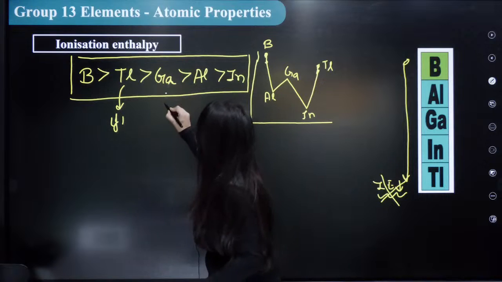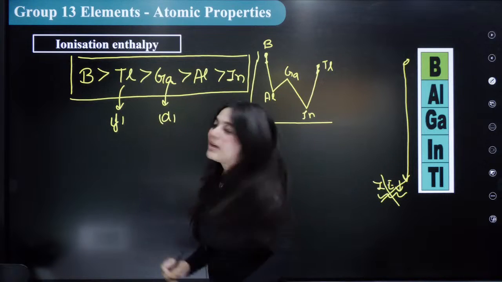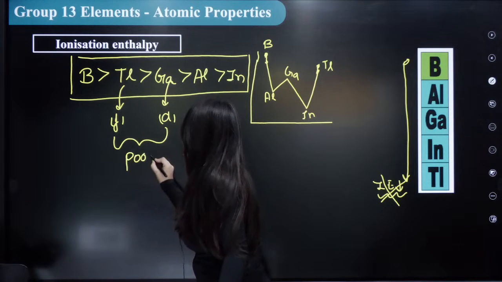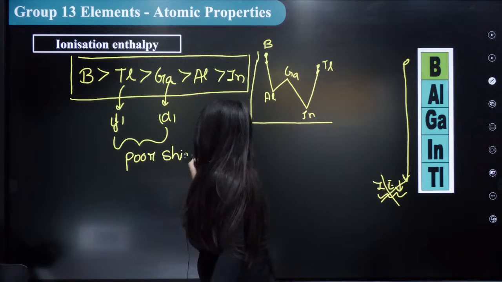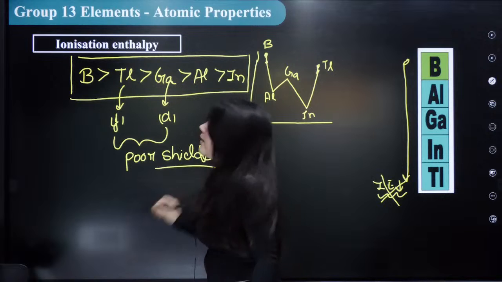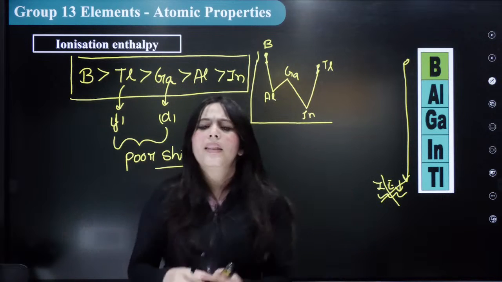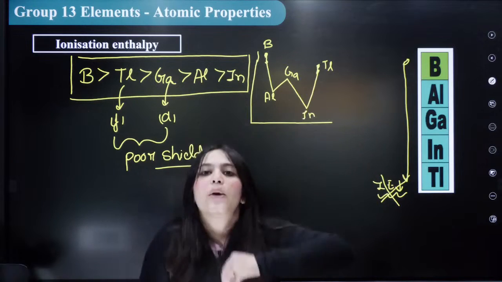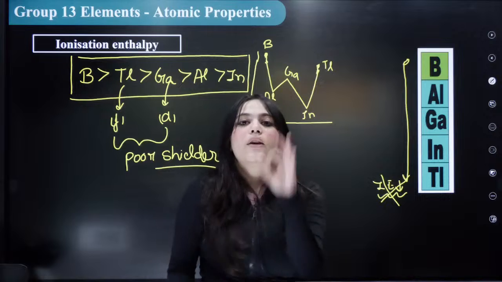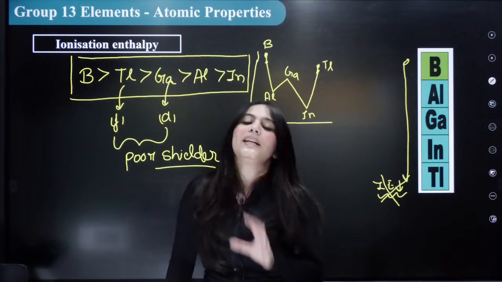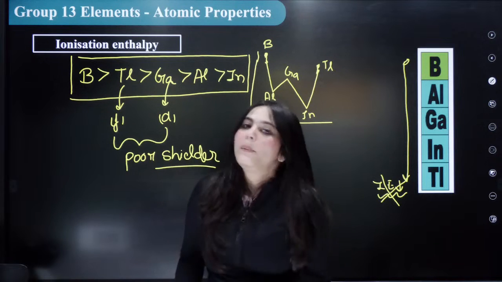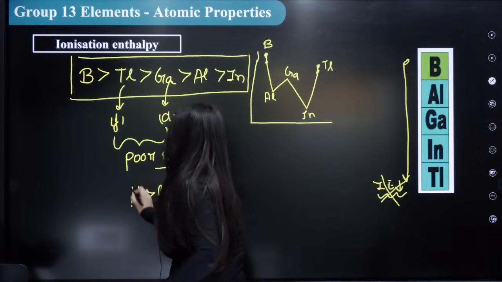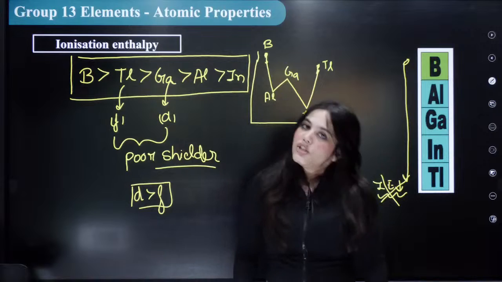Now in gallium, d orbitals are introduced. Again, f and d both are poor shielders. Poor shielders do what? You just have to remember one thing. Due to the poor shielding, the size decreases, hence ionization energy increases. And if you have to compare the shielding effect of f and d orbitals, then remember that d are better shielders than f. Okay? d are better shielders than f.